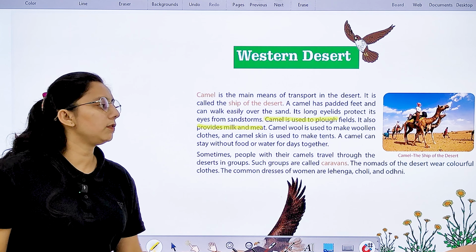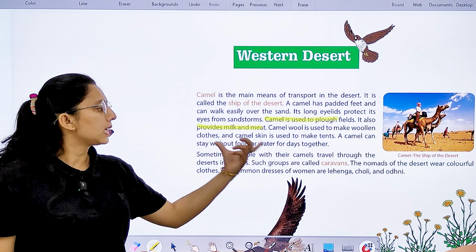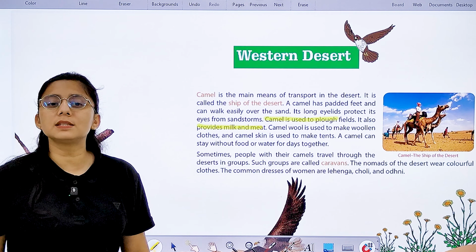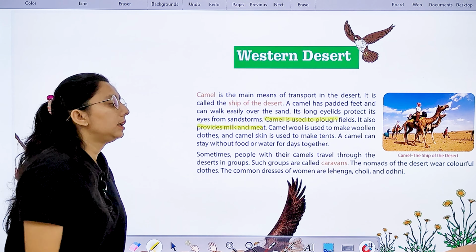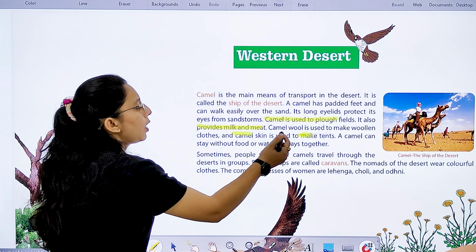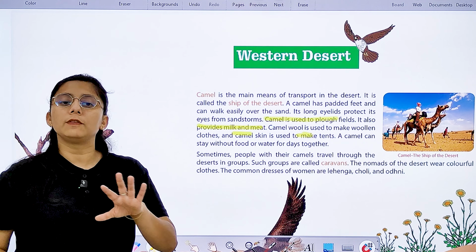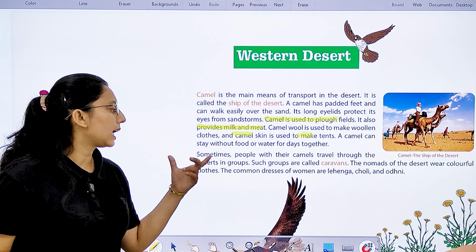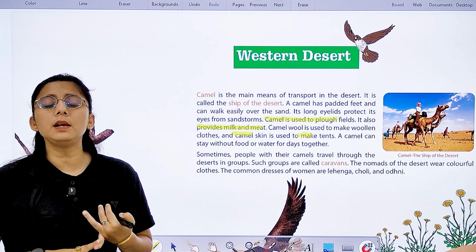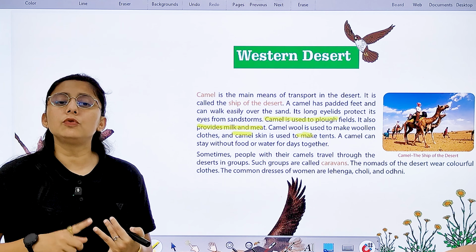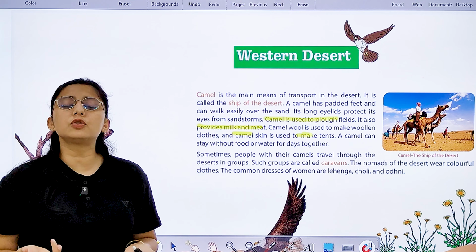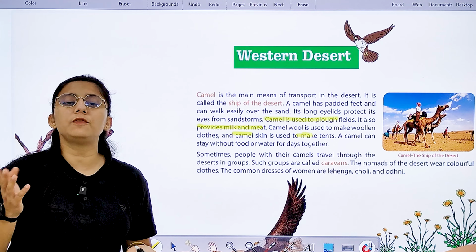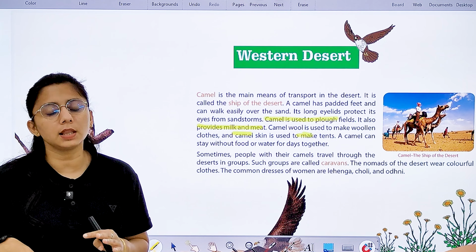So when do we wear them? We wear them in the winter season. With the help of camel skin, what do we make? We make tents. If people move from one place to another, and they have to stay over there, they use tents. You know that a camel can stay without food and water for many days. It stores water and food in its hump and uses it in the form of fat.